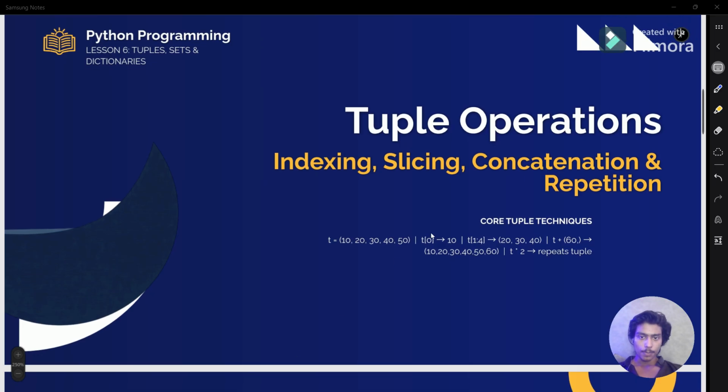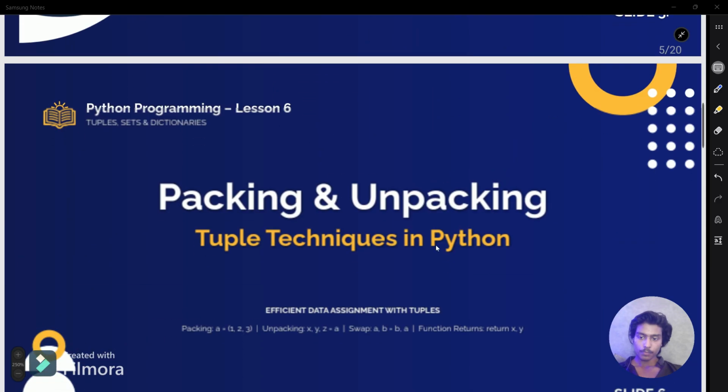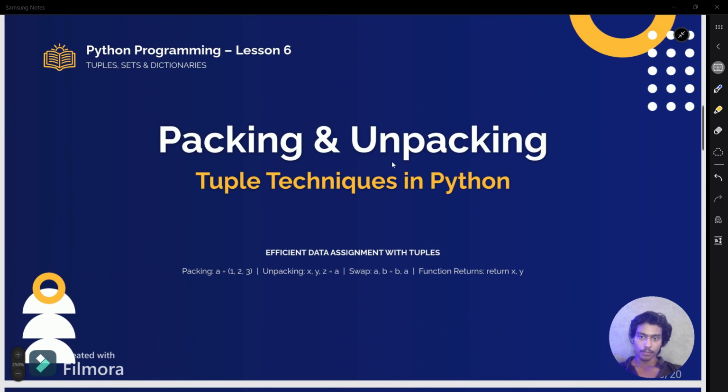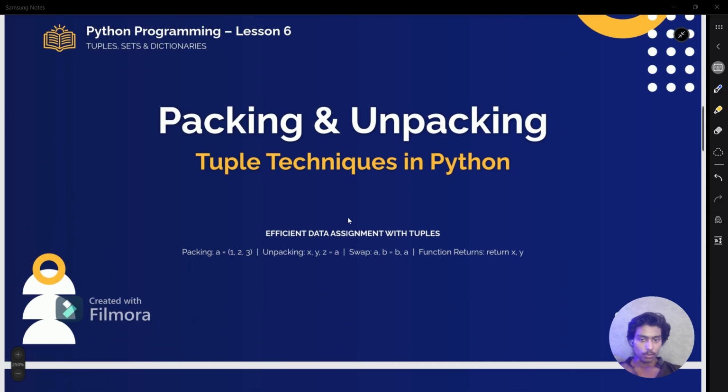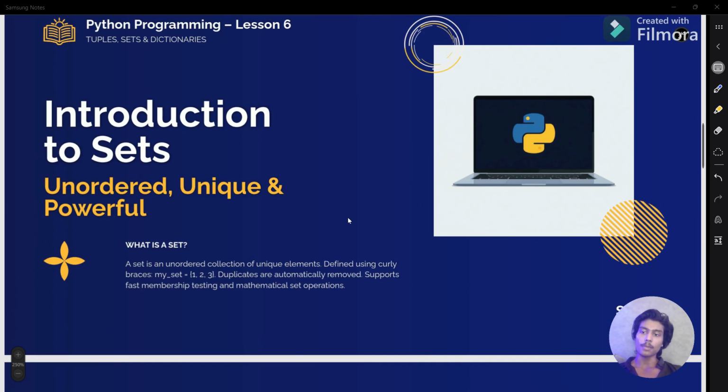Now again come to the PPT. We have done indexing, slicing, concatenation, and repetition of tuples, and packing and unpacking we have done previously. So now we are going to introduce sets. Sets are unordered, unique, and powerful.